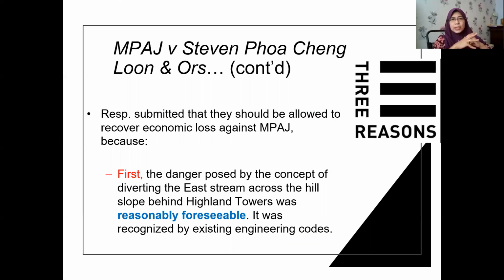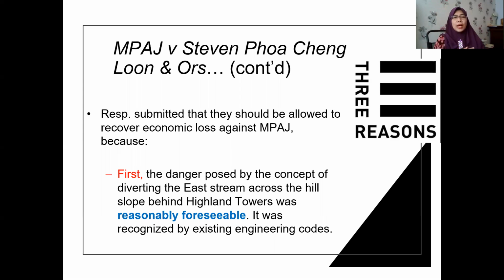And then this is an appeal case. The respondents submitted, this is the argument actually, three reasons for their argument. The respondents submitted that they should be allowed to recover economic loss against MPAJ, meaning Stephen Kua Cheng Lun claiming against MPAJ. One of the losses suffered actually was pure economic loss, and the respondent was trying to convince the court, please allow us to recover. And this is the reason. There are three reasons actually in the case.